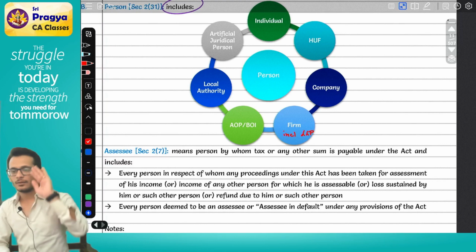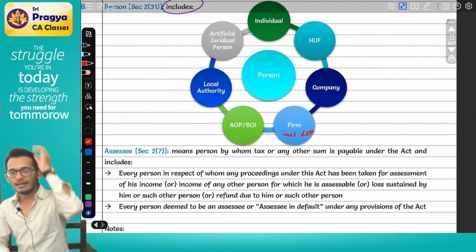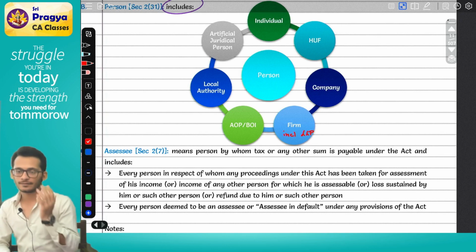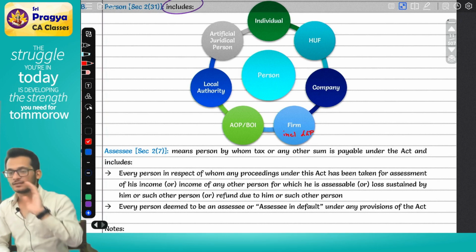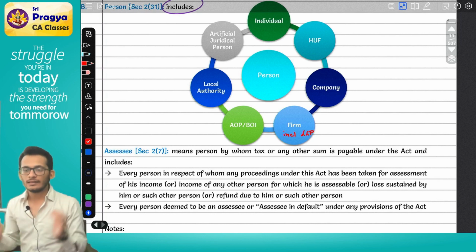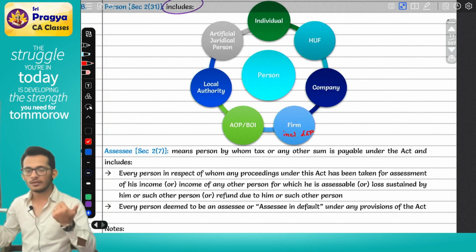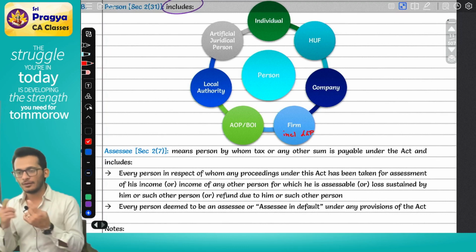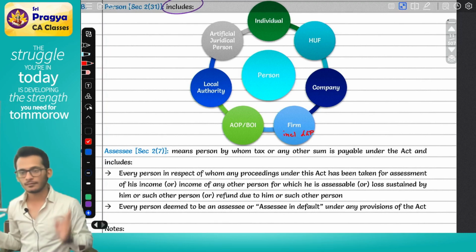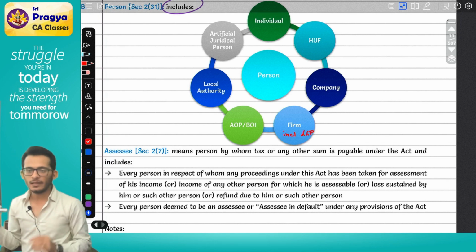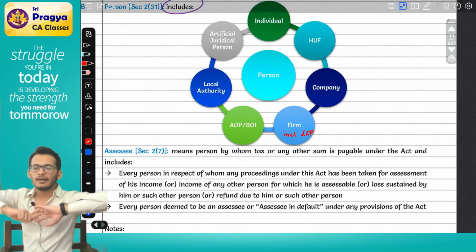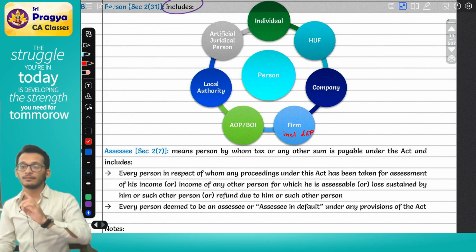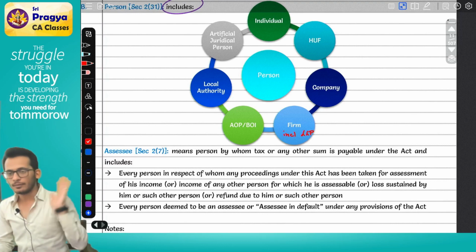Simple example, there was a father. He had a land. Father died. Land will go to sons. There are 4 sons. All the 4 sons are fighting. They're coming and saying, I want the land, I want the land. In that case, can you give it to one specific son? No. In that case, all 4 sons together will be called as AOP. If they sell the land, all 4 are taxable as the AOP. Clear? Yes.